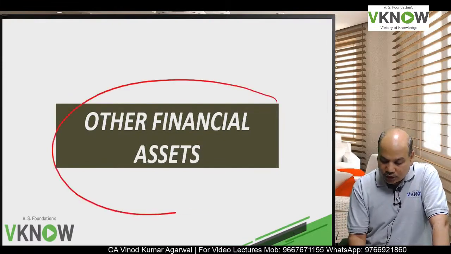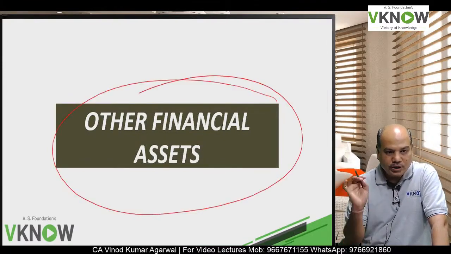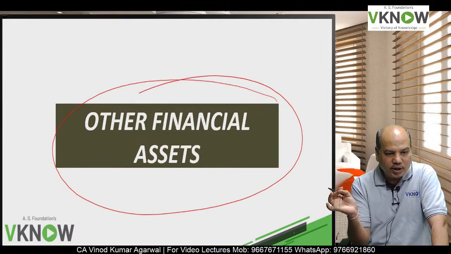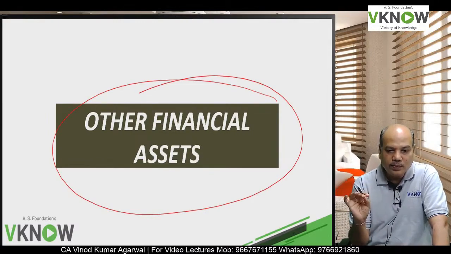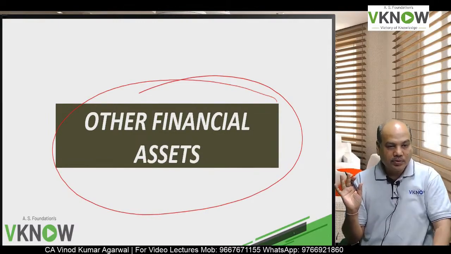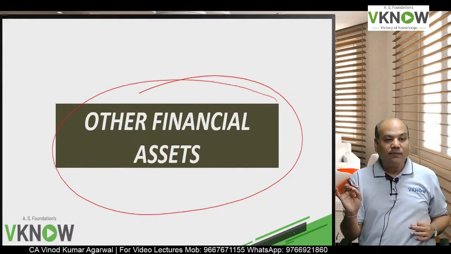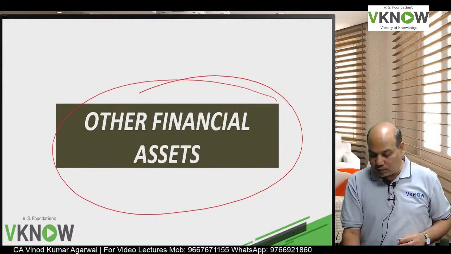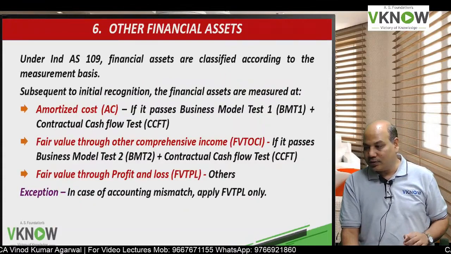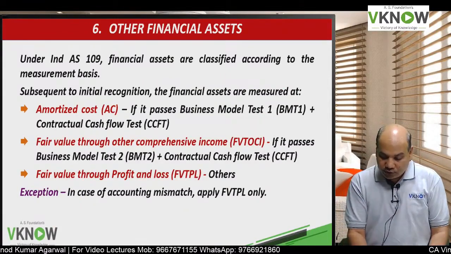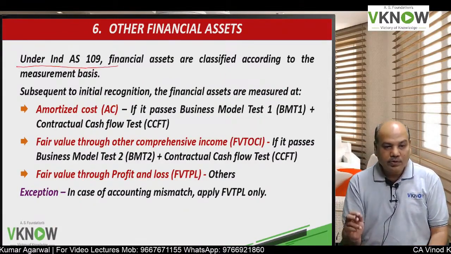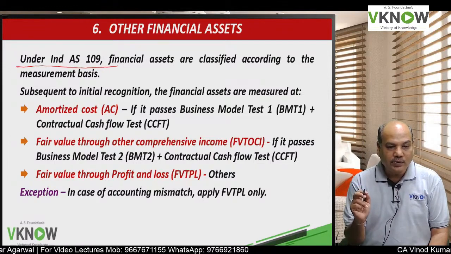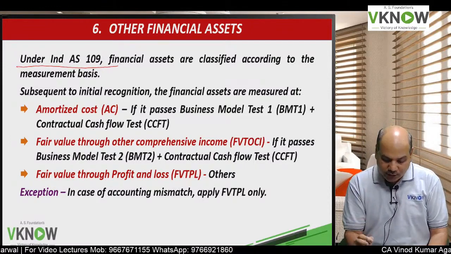And what about other financial assets? So derivatives are always FVTPL, equity instruments usually FVTPL, but in some exceptional cases FVTOCI. What about other financial assets? As per IND AS-109, other financial assets will be divided into three types.